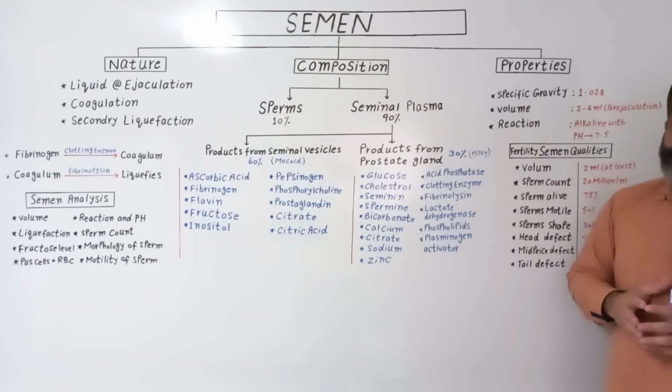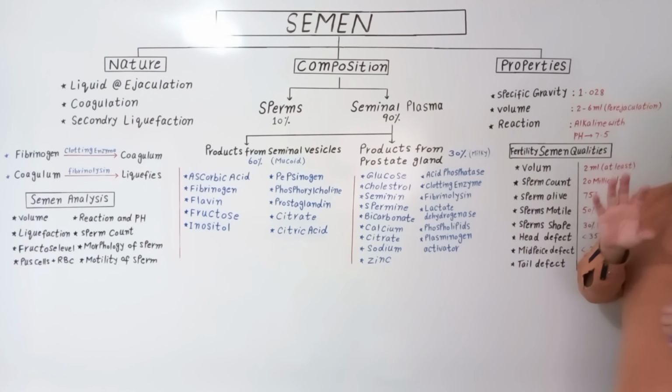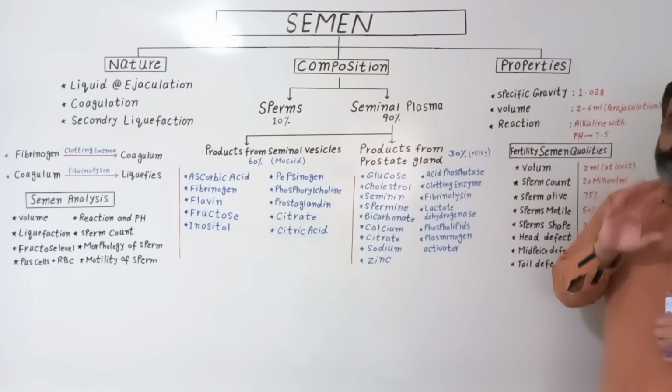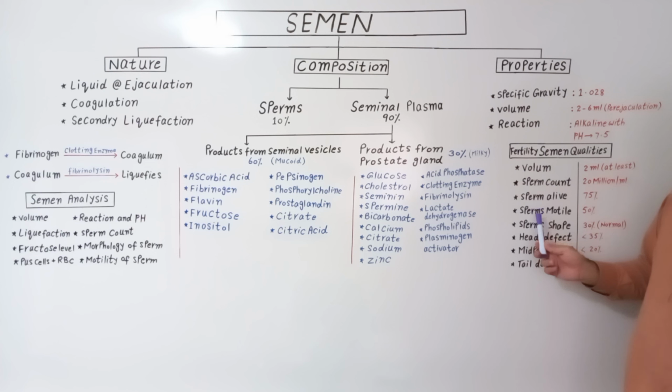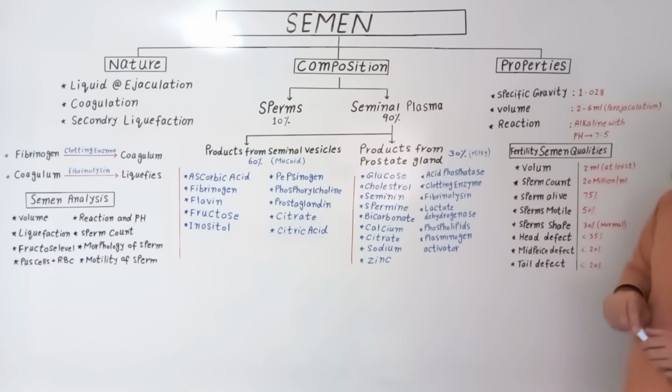I mean, if there is 2 ml of semen, there should be 40 million sperms in it for the proper fertilization process. As for sperm life, at least 75% of sperms should be alive inside the semen. If we look at sperm motility, at least 50% of sperms should be motile for proper fertility.